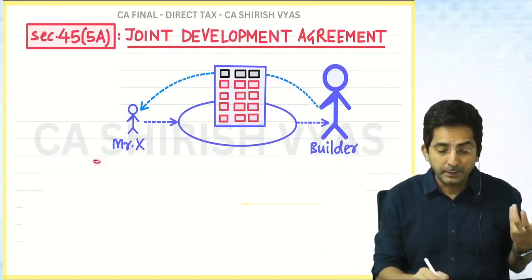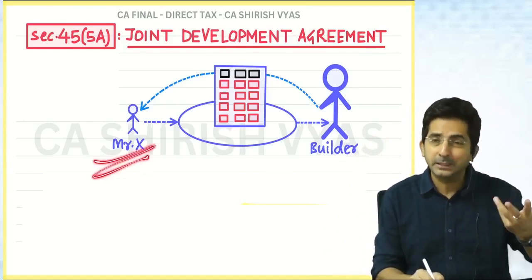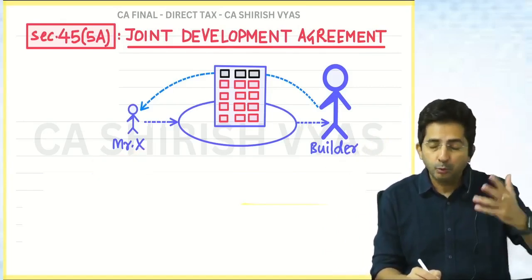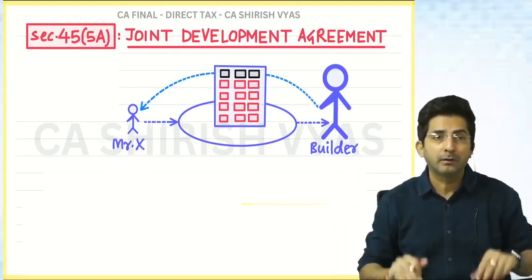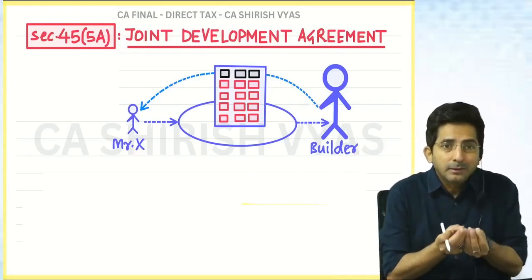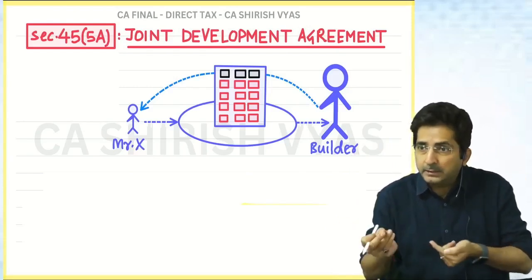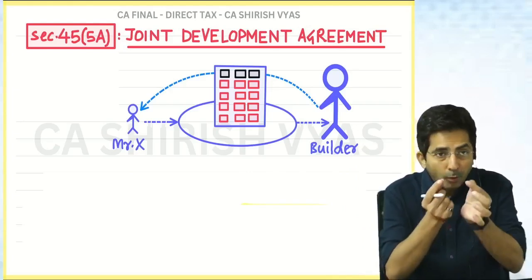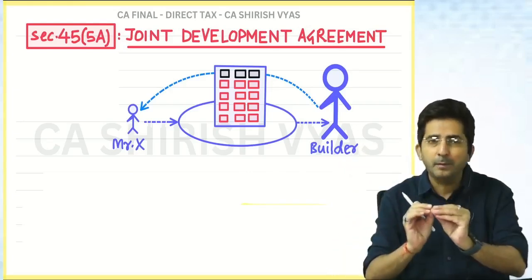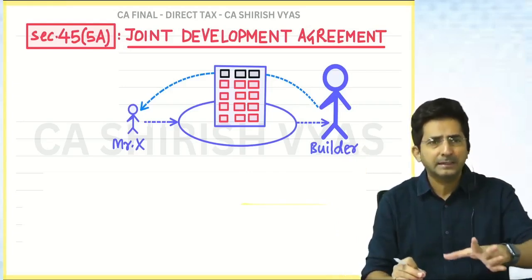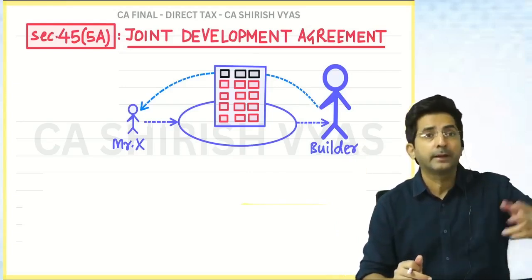But you know what X might be thinking? That building construction will take 2-3 years time. So till 2-3 years my land has gone, at least give me some amount. So generally in such agreements, builder will give some monetary amount also. Not such a big amount, but some nominal amount, say 20 lakhs, 50 lakhs, that much amount will be given right away.